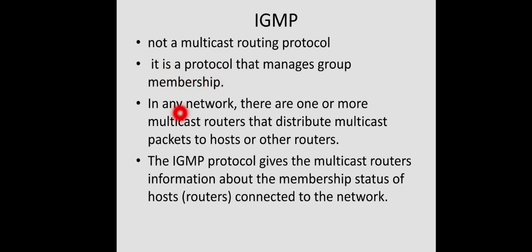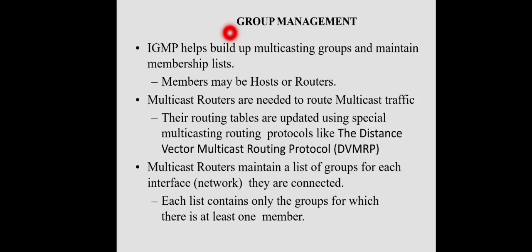To support multicasting, every network will have one or more routers which are configured as multicast routers, and those multicast routers distribute multicast packets to hosts or other routers. The IGMP protocol gives the multicast routers the information about the membership status of hosts or routers connected to this network. So who belongs to which group, such information will be managed by IGMP. The main functionality of IGMP is group management. That means it helps in building multicasting groups and maintaining the membership list.